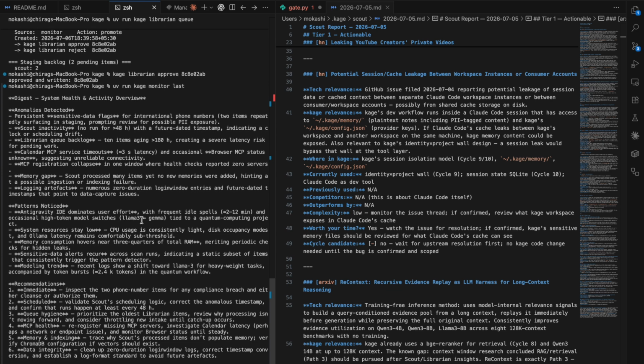At 7 a.m. every morning, it runs a digest, a cloud pass that synthesizes everything it observed overnight into this briefing. This morning it noticed that I have been in Antigravity most of the day. It flagged a librarian queue backlog. It caught calendar MCP timeouts. These are real observations from real machine state. Monitor deposits its digest directly into the librarian staging queue, so your machine's own activity becomes part of your permanent memory.